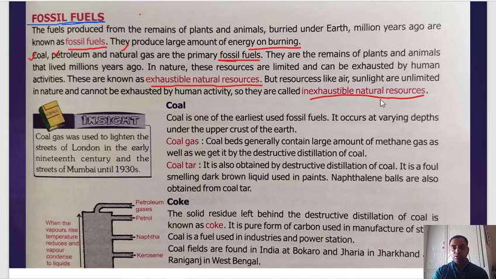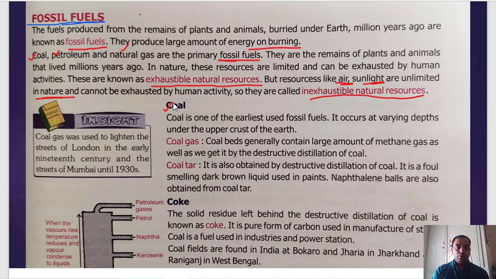And inexhaustible natural resources means resources like air, sunlight are unlimited in nature. We cannot consume the amount of air, the amount of sunlight we are getting. No matter how much we consume, it is not going to be exhausted. So these are called inexhaustible natural resources.